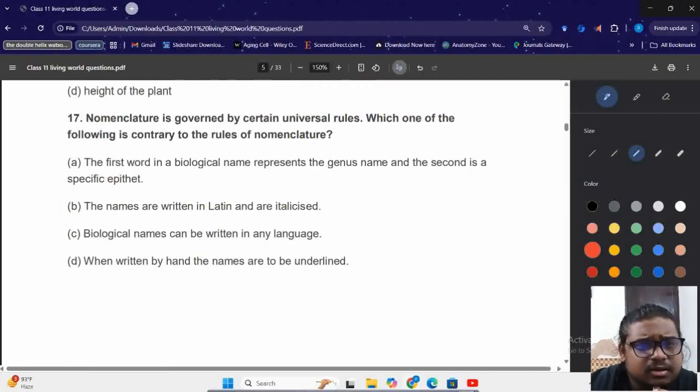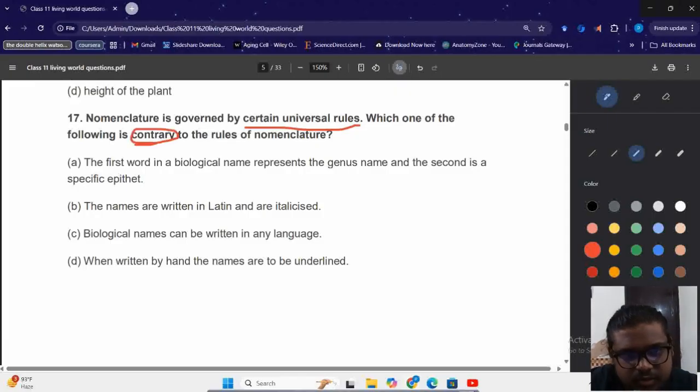Then nomenclature is governed by certain universal rules. Which of the following is contrary to the rules of nomenclature? Now, बहुत स्टूडेंट्स, बहुत लोग, मैंने भी करा है कि जल्दी में क्वेश्चन कुछ कहता है, they understand something else. इसीलिए क्वेश्चन को रीड करना is very important. The nomenclature is governed by certain universal rules. ठीक है, which of the following is contrary. ये जो वर्ड है contrary is important, यही नोटिस करना. छोटी छोटी चीजें ही तो नोटिस करनी है, चाहे क्वेश्चंस में होंगे while studying. Contrary to the rules of nomenclature, मतलब contrary का मतलब against the rules of nomenclature, या जो नहीं है.